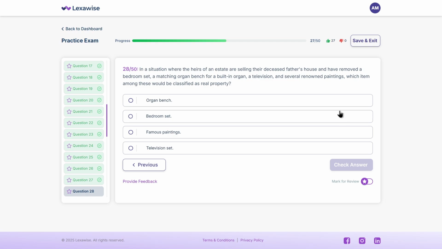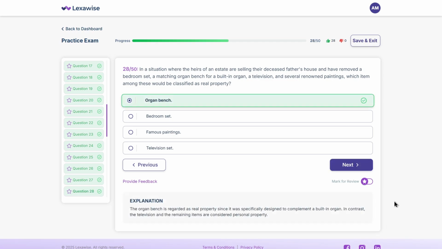A is the correct answer, organ bench. Because the organ bench was specifically designed for a built-in organ, it's considered a fixture and part of the real property. Here's the next one.